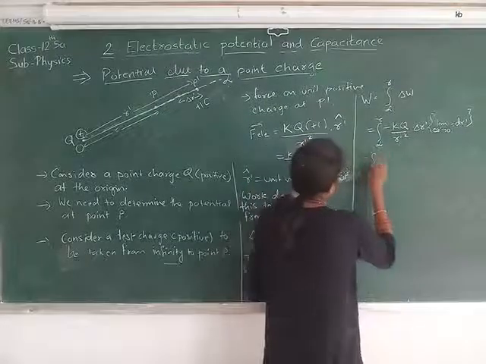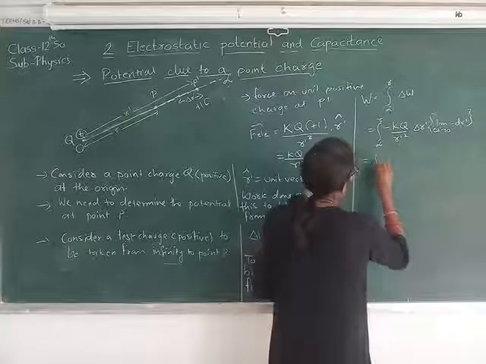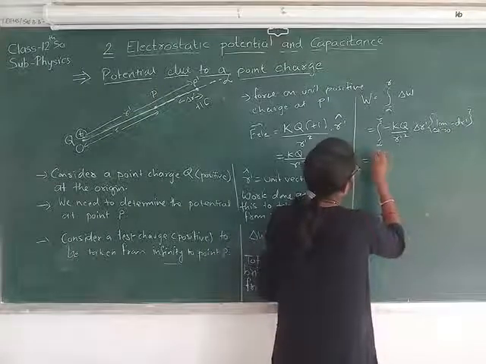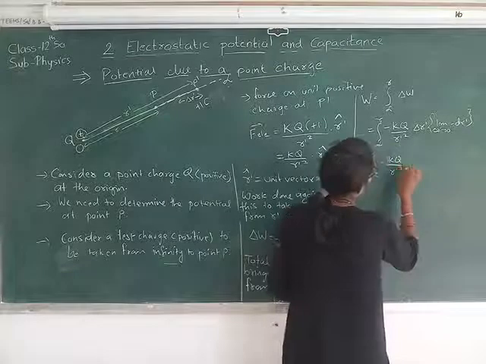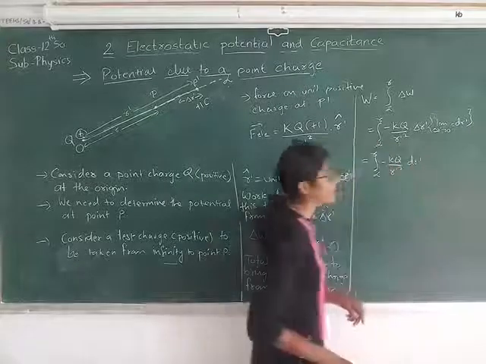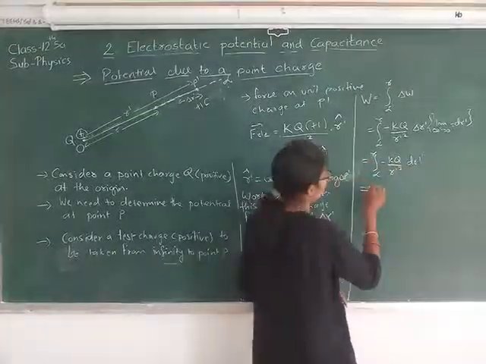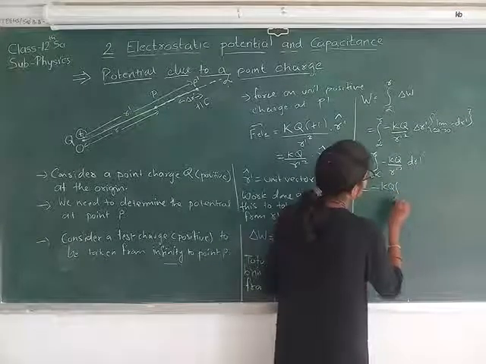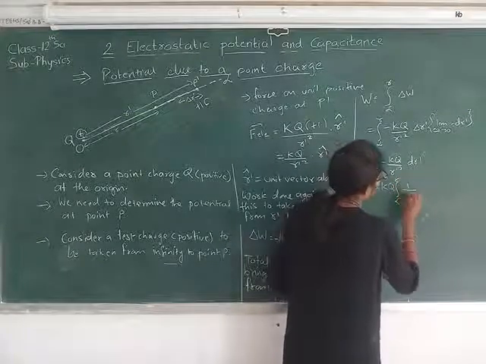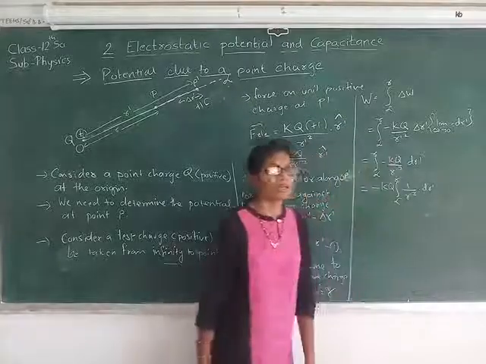So that is equal to the integration from infinity to r of minus kQ upon r dash square dr dash. Taking kQ and the minus outside, minus kQ integration from infinity to r of 1 upon r dash square dr dash.